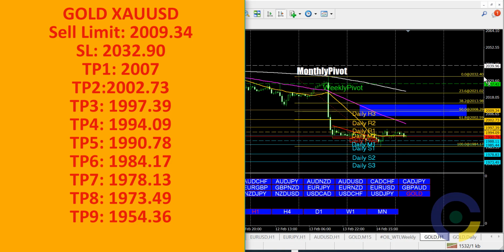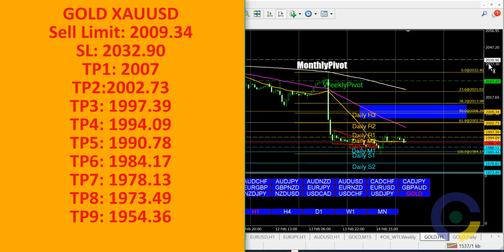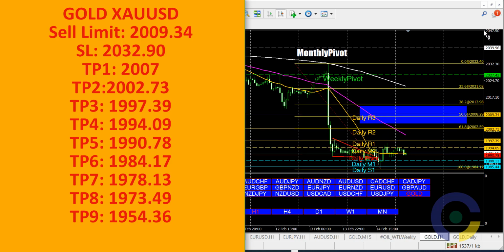Well, hope that's all that happens, but anything is possible in the market, but we'll just keep our fingers crossed. So as soon as it picks and gives you 20 pips, 30, 40, 50 pips, lock your profits and then set a break even and watch what unfolds, whether it will continue or whether it will decide to change mind. The beautiful thing about trading gold is even when it wants to change direction, it will still give you the opportunity to pick 20, 30 pips before anything really happens. So I believe we can take good profits from gold today.